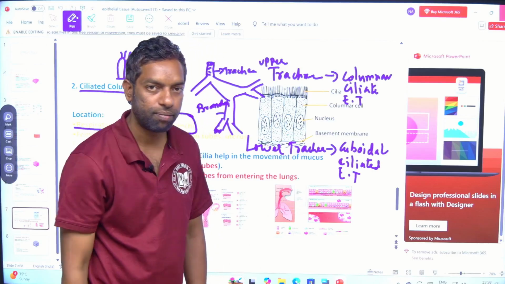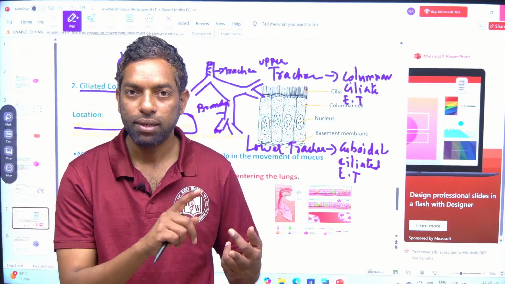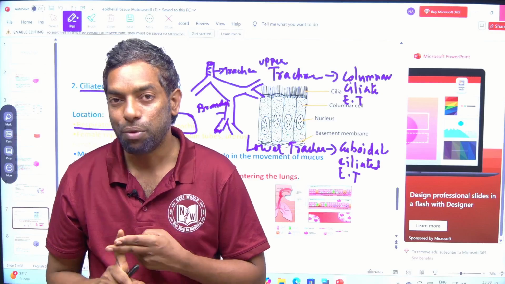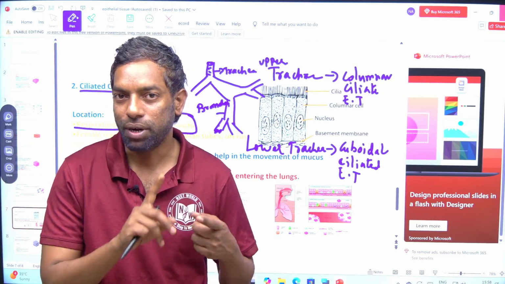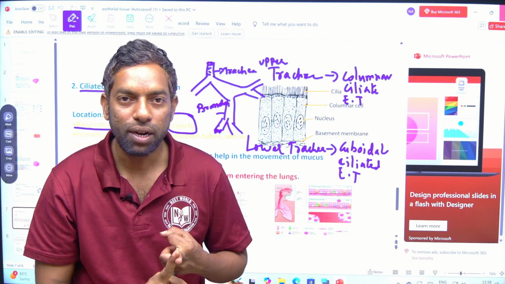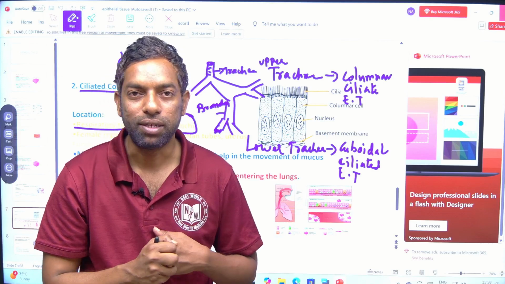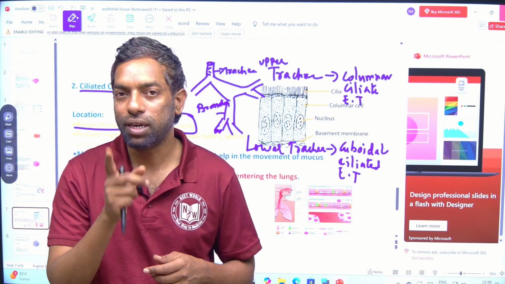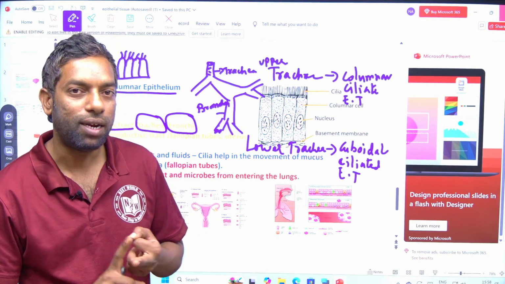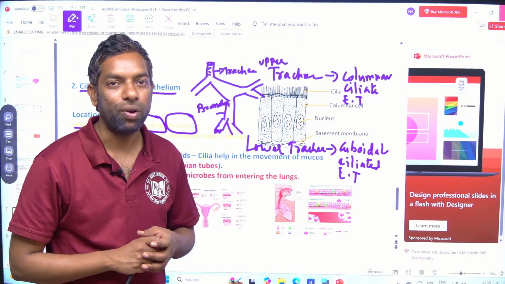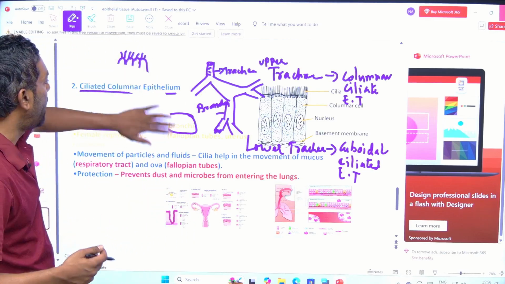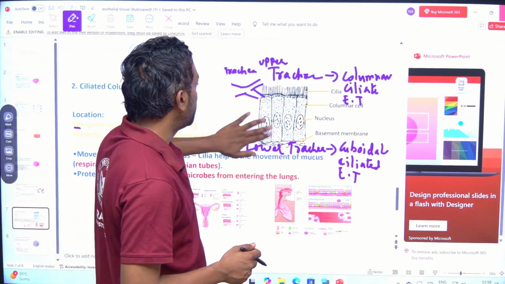This may be a question. There is columnar ciliated epithelial tissue as well as cuboidal ciliated epithelial tissue. Columnar epithelial tissue is modified into ciliated, and cuboidal epithelial tissue is also modified into ciliated. But the place of columnar ciliated epithelial tissue is the upper trachea, while the place of cuboidal ciliated tissue is the lower trachea, which is bronchi and bronchiole.